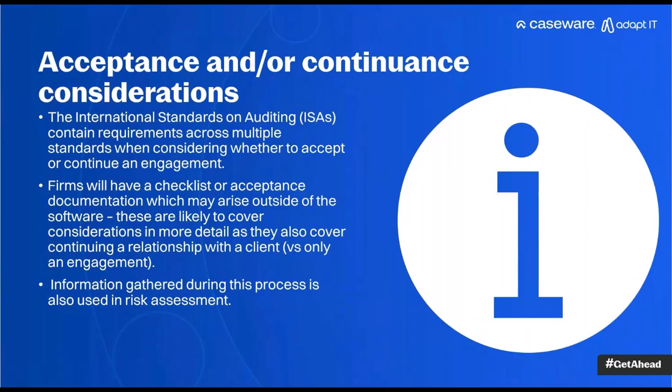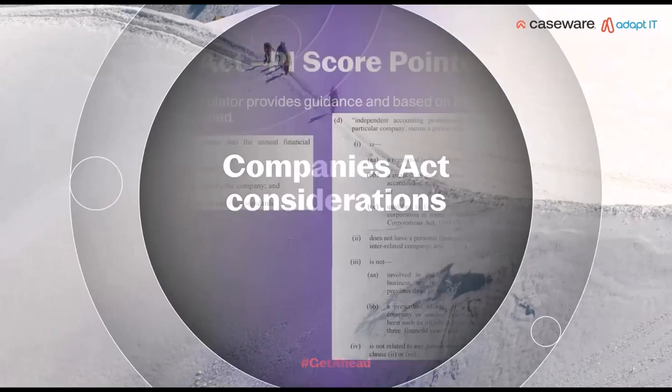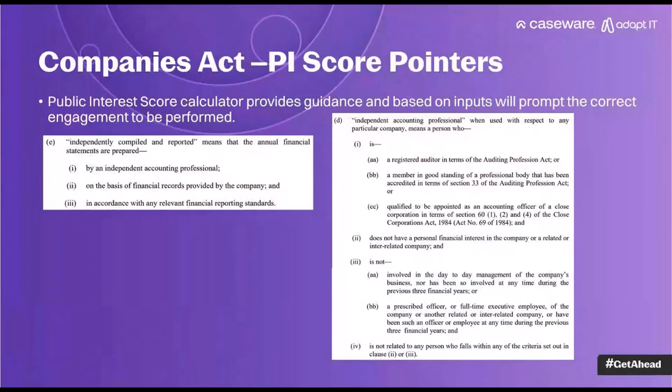Right. So the information that was gathered during the process of client acceptance, during the process of deciding to continue this relationship with a client, that's what we're going to document in this process. Good. Then Companies Act. There are a lot of Companies Act considerations in our acceptance process, and we want to quickly have a look at a few of those points.